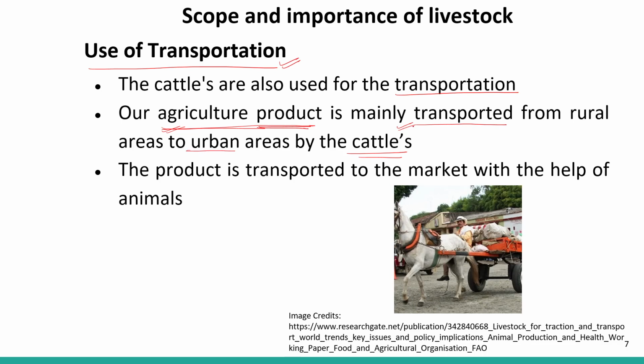So there is a need for transportation. At that time, their cattle are used for transportation. Sometimes horses, sometimes bullock carts, right? So the product is transported to the market with the help of animals only. So this is the use of livestock for transportation.